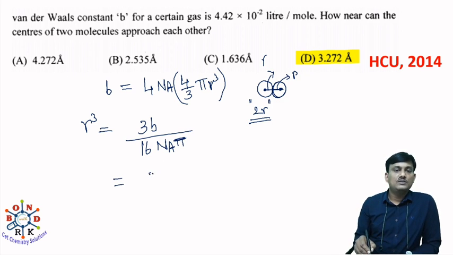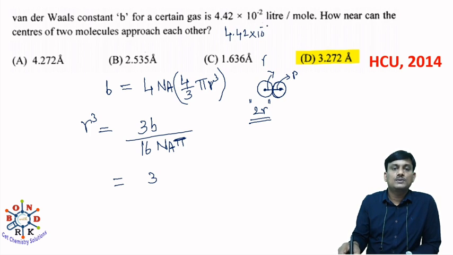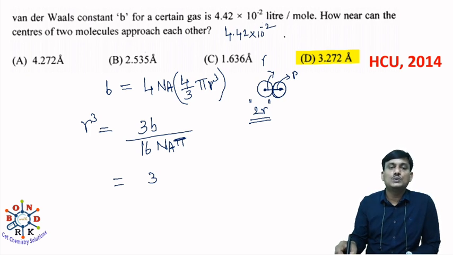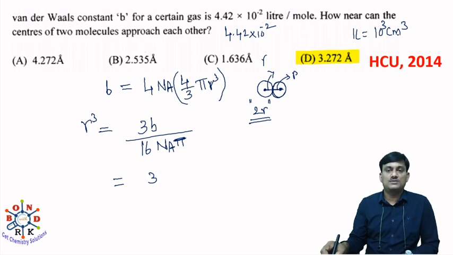And what is the B value? 3 into B, here B is given in liter per mole. B is 4.42 into 10 to the power of minus 2 liter per mole. When you convert it into centimeter cube per mole, we know that 1 liter is equal to 10 to the power of 3 centimeter cube. 10 to the power of 3 ml, 1 ml is equal to 1 centimeter cube. So it will be 10 cube centimeter cube.